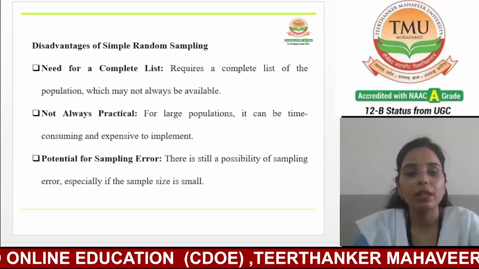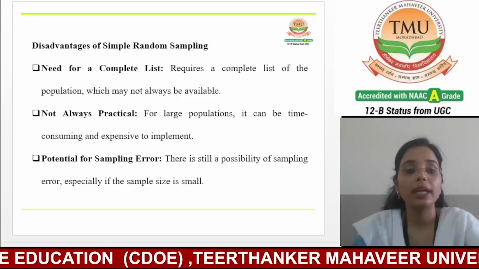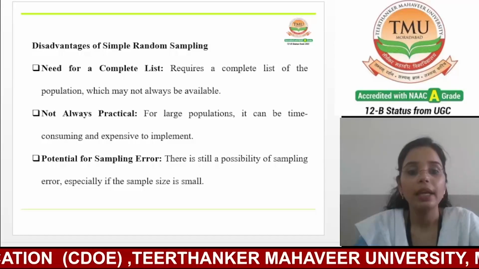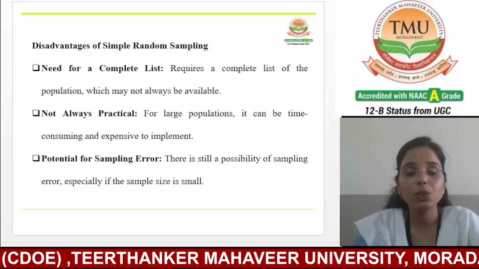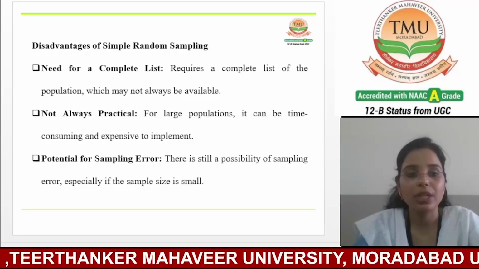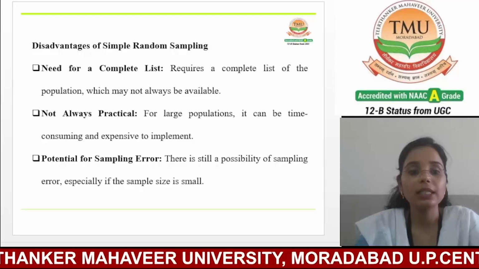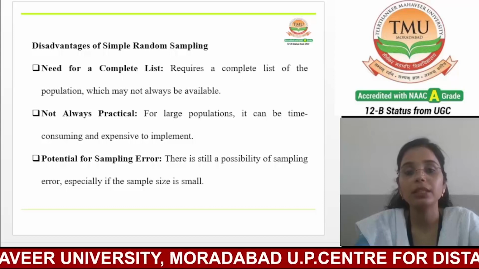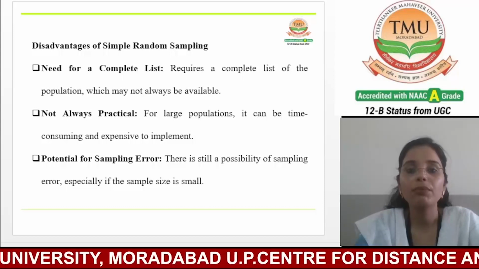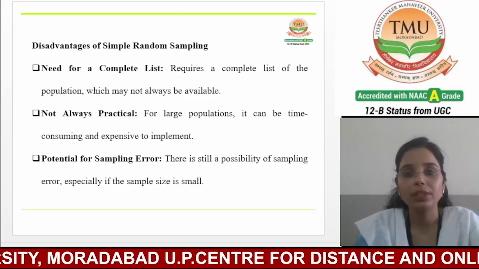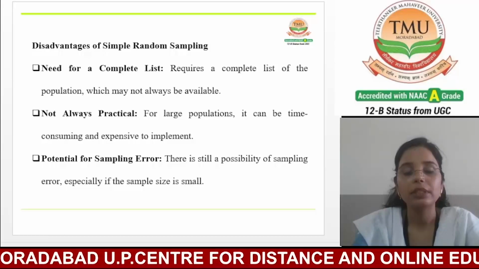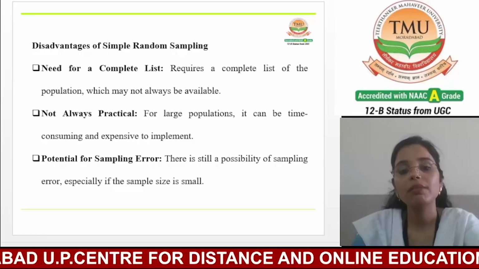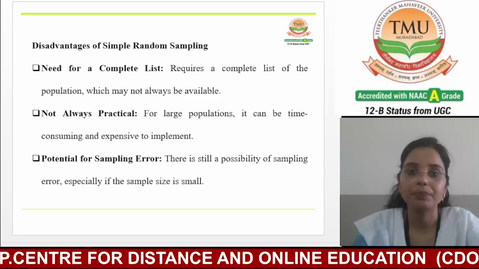For example, surveying every household in a vast geographical area can sometimes be time consuming and expensive. In such cases, other sampling methods like stratified or cluster sampling might be more flexible and feasible.